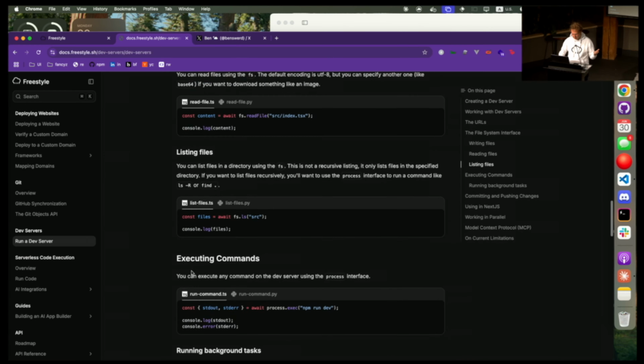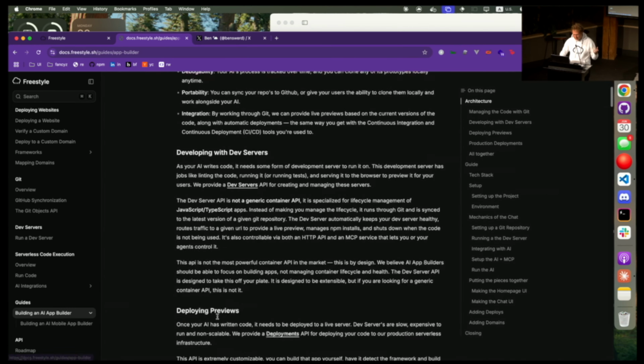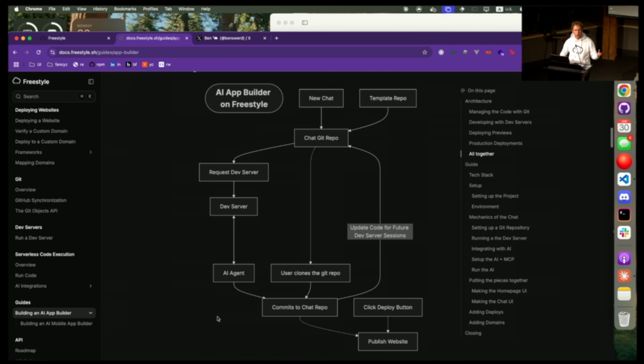So for a quick thing about what we're talking about here, this AI is going off of this guide here, which is about a 4-hour guide of me ranting about how to do this. But the architecture that we're talking about building here is an architecture that almost all of the new Y Combinator companies building AI app builders, in fact, the majority of the new Y Combinator AI app builders are building around this exact architecture. So we're going to just be copying them. Does that all vaguely make sense? Give me a thumbs down if you didn't like it. I think we're good.